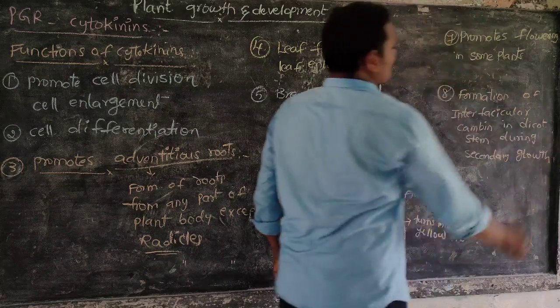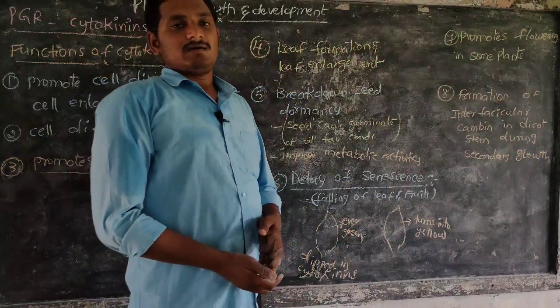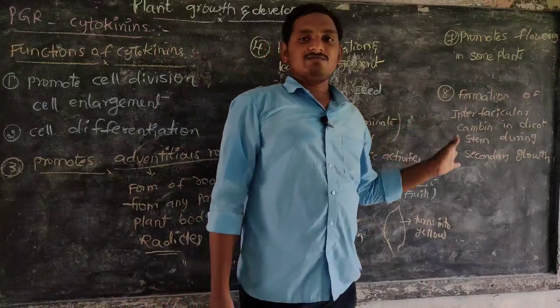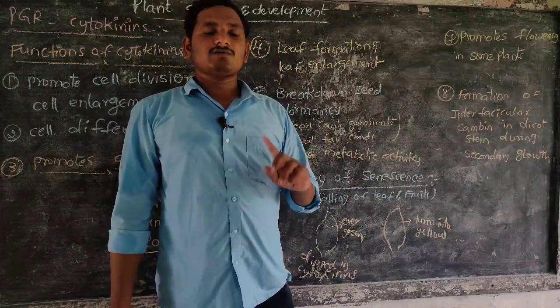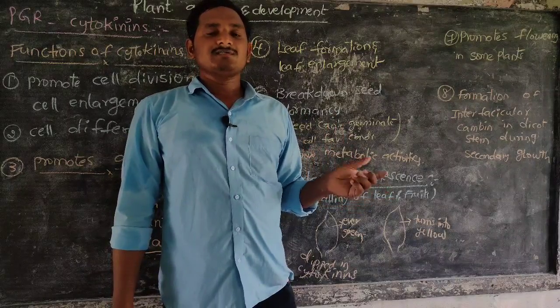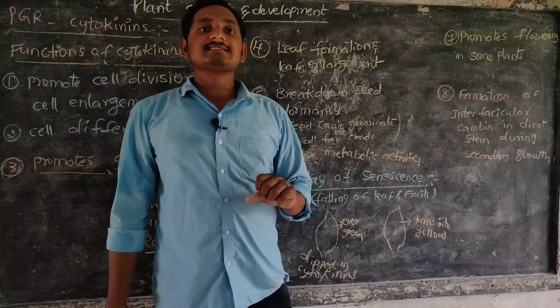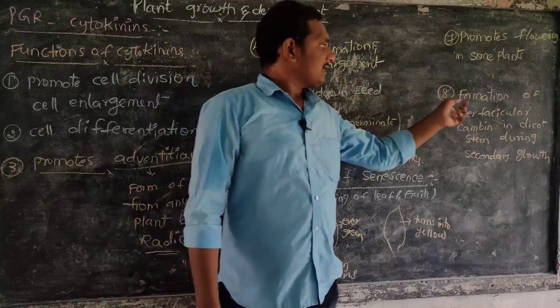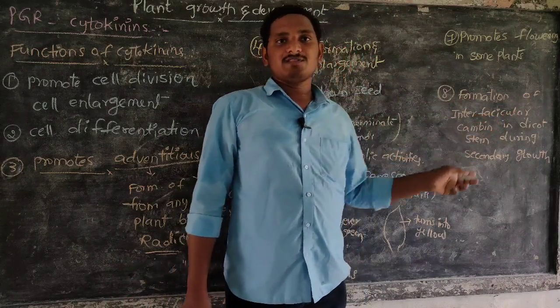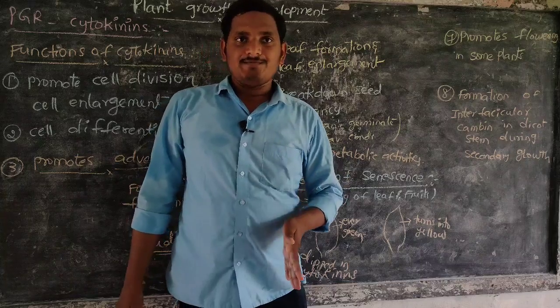In secondary growth, secondary xylem and secondary phloem are formed, with secondary phloem on the outer side and secondary xylem on the inner side, which is formed by cytokinins. That is, interfascicular cambium is formed in the vascular bundle.